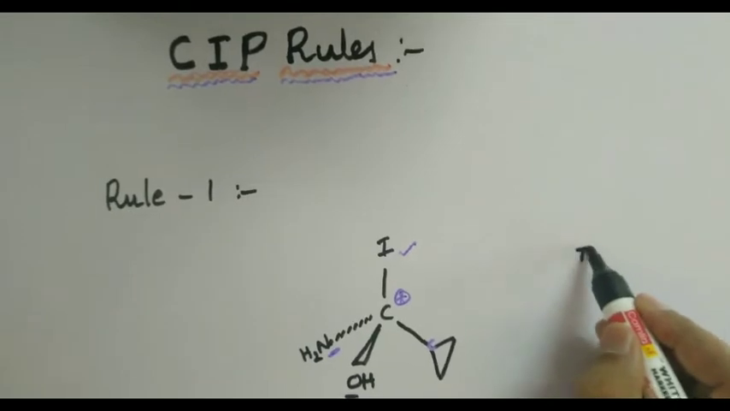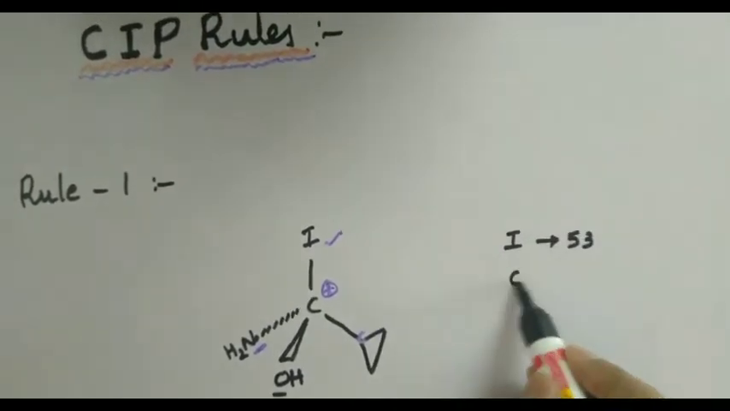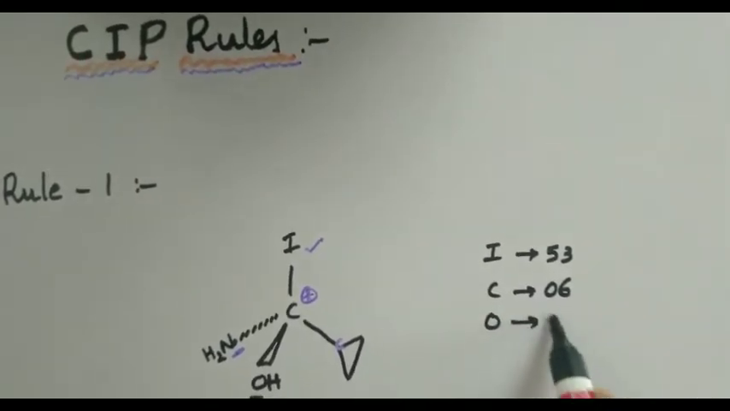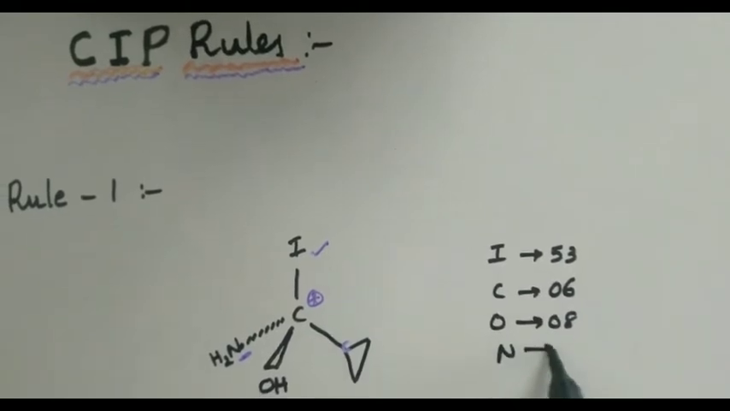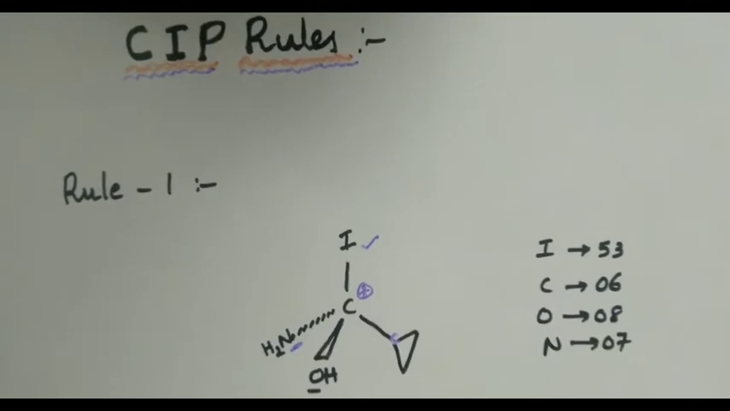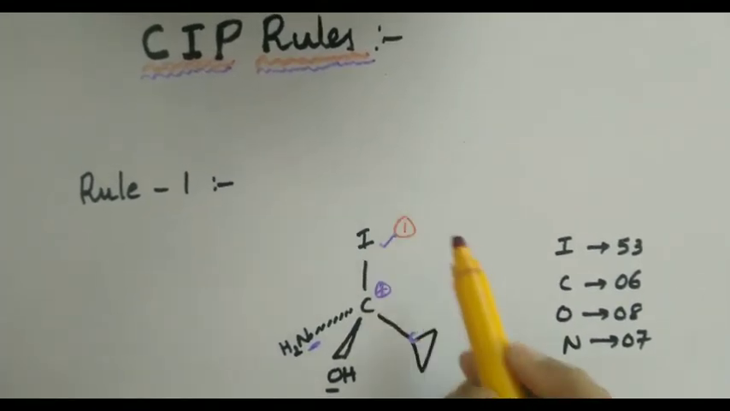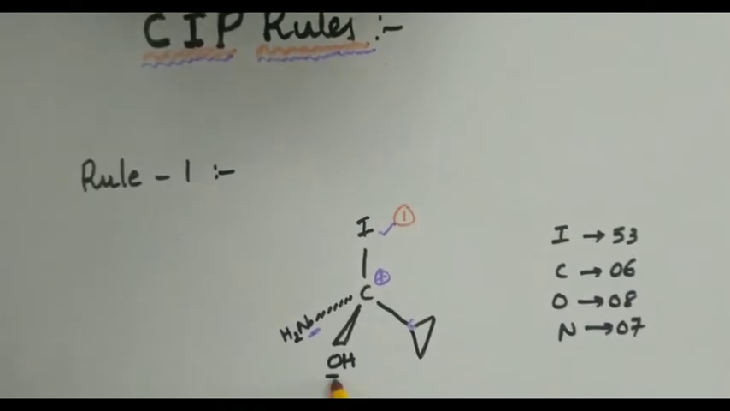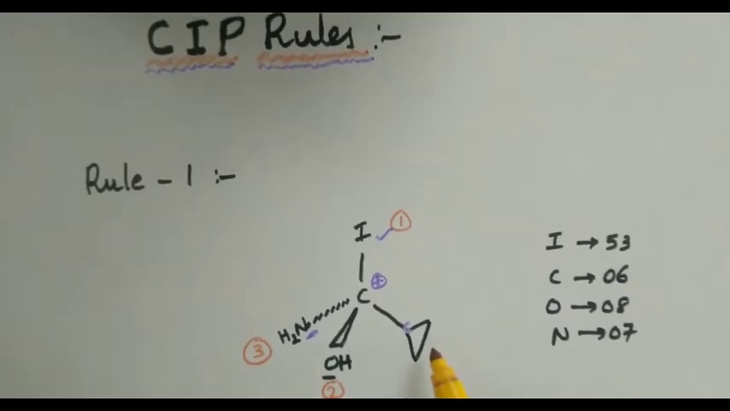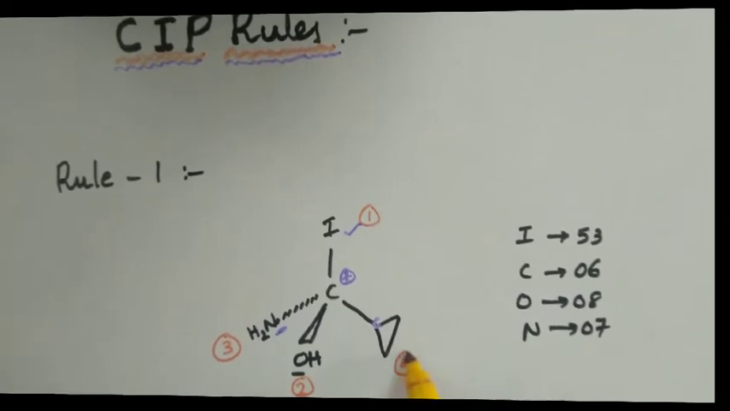Let us consider the atomic numbers. Iodine's atomic number is 53, carbon's atomic number is 6, oxygen's atomic number is just 8, and nitrogen's atomic number is 7. So let us try to give priority numbers to these groups. Top priority goes to iodine, second priority is for the hydroxy group, third priority is for the imino group, and the cyclopropyl group, which is connected with a carbon atom, is getting the lowest priority, namely 4.